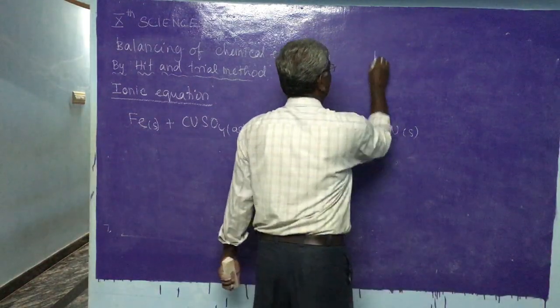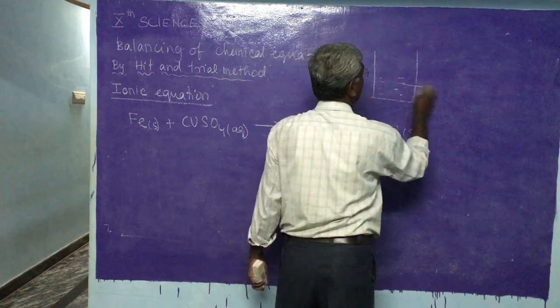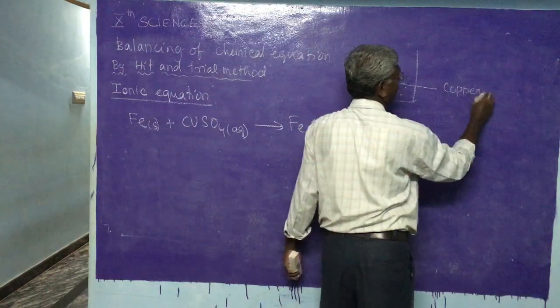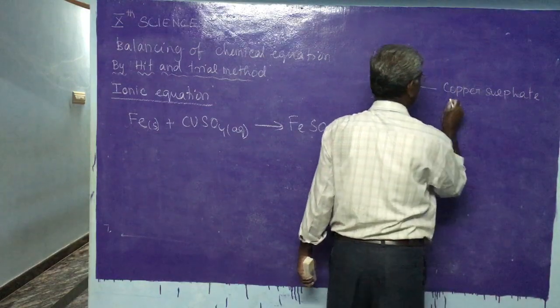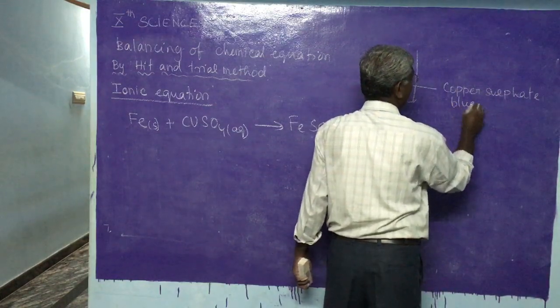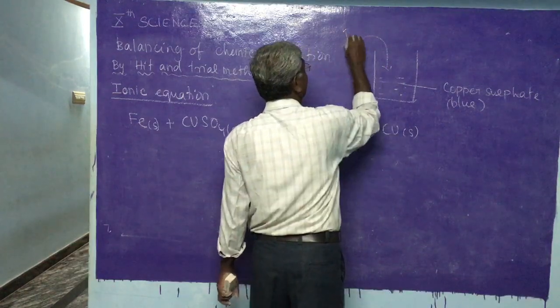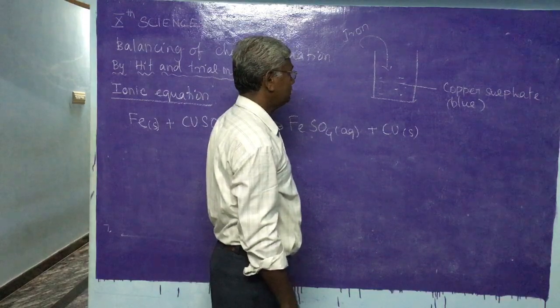See here, copper sulfate we have taken, which is blue in color. Into that we are adding iron, which we know is brown in color.